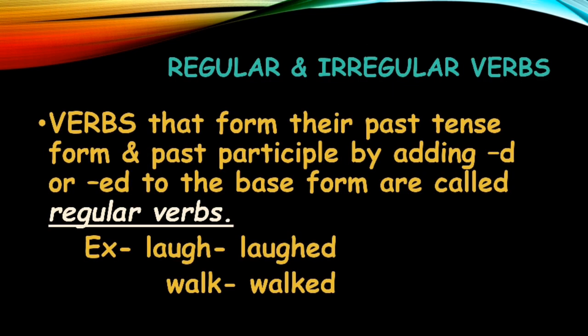Verbs that form their past tense or past participle by adding d or ed, that means they form their past tense form and past participle form by adding d or ed at the end, are known as regular verbs. Now d and ed are added to the base form. Students, base form क्या होता है? Base form means जो आपका original verb का form होता है. So whenever the verbs form their past tense and past participle by adding d or ed to the base form, they are known as regular verbs.